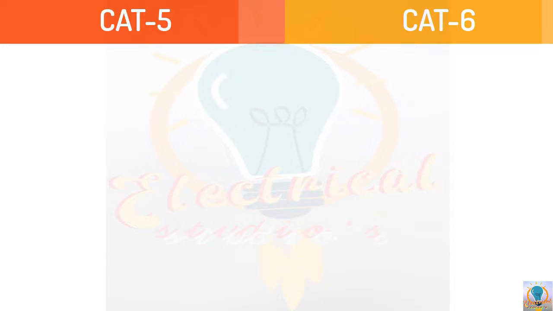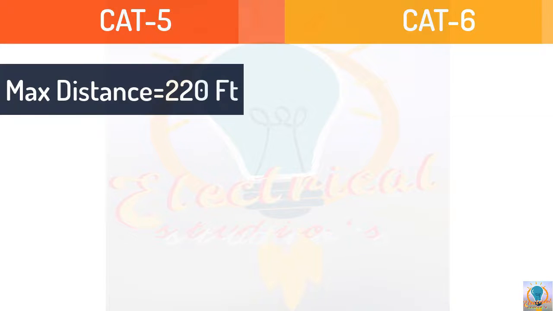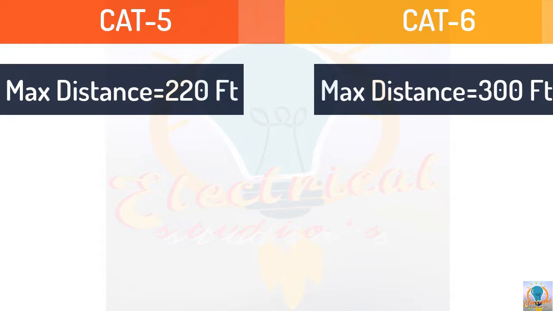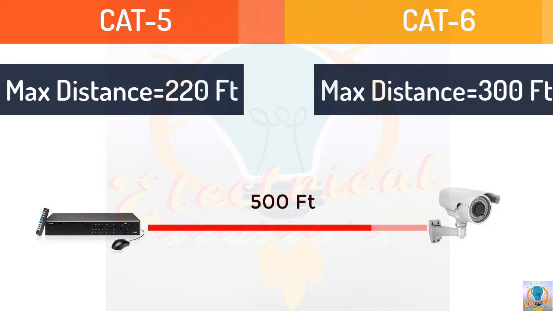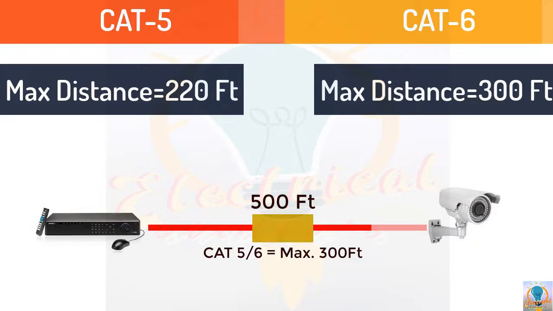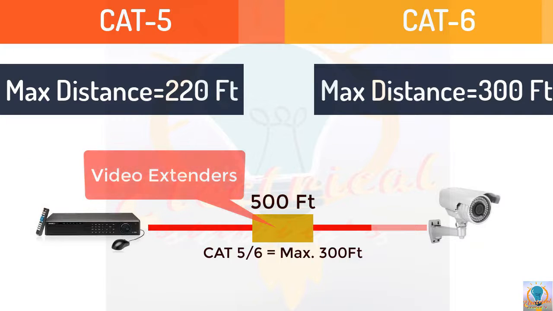So first come to Cat5. The maximum distance that you can go with Cat5 is about 220 feet, and for Cat6 the maximum distance is about 300 feet. Okay, now let me take a case where we have to install a security camera at 500 feet away from the video recorder, but the Cat5 or Cat6 can transmit the data efficiently up to 300 feet. So in this case we can use video extenders. These video extenders are used to regenerate the video signals, so you can transmit the data or signal without any signal loss. Okay.